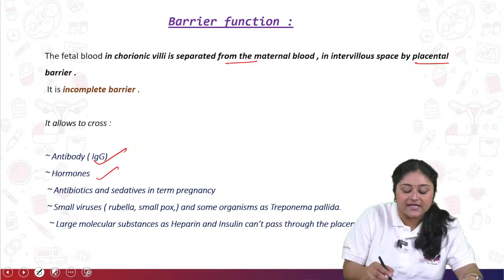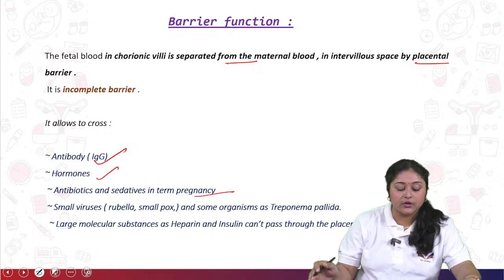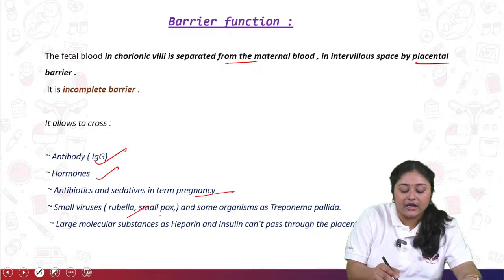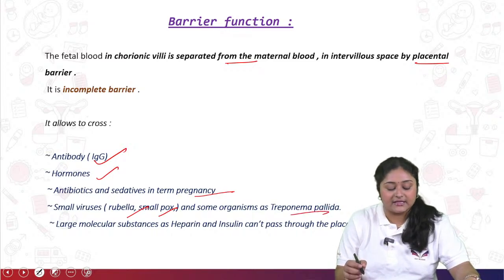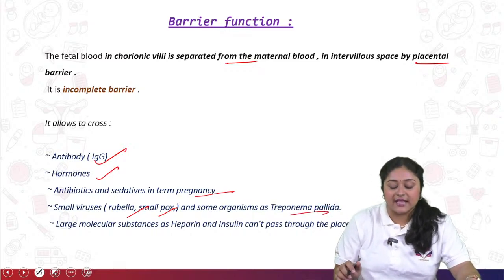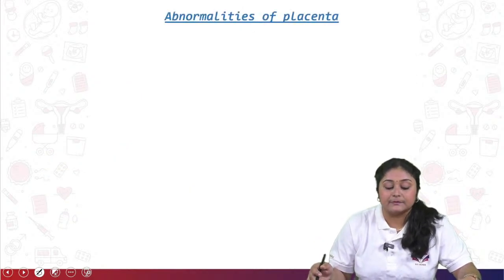Next are hormones, antibodies or sedatives which the mother uses during term pregnancy, small viruses like rubella, smallpox, etc., and some organisms like Treponema pallidum. Large molecule substances like heparin as well as insulin can't pass through the placenta.